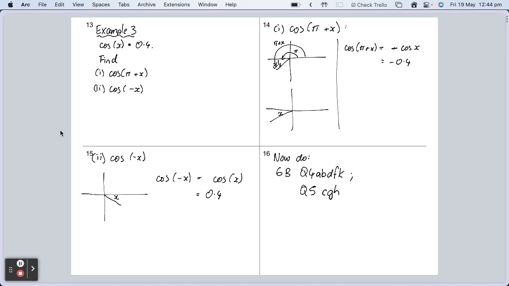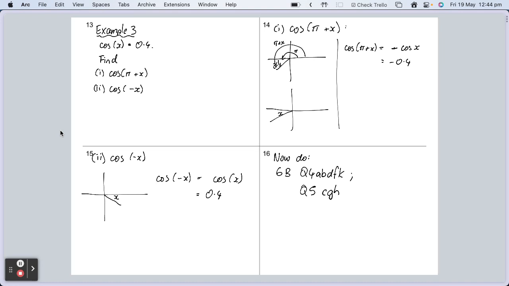Make sure that you're focusing on what I'm talking about, because all of you were very happy to accept that X was an acute angle to start with. I treated it like an acute angle. I didn't call it X hat for an acute reference angle or anything like that. You're very happy to do that. But X, of course, doesn't have to be an acute angle. X could be any old angle.